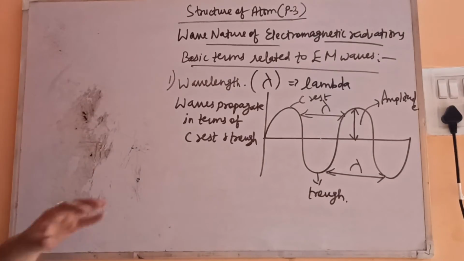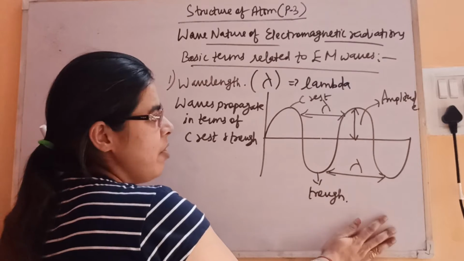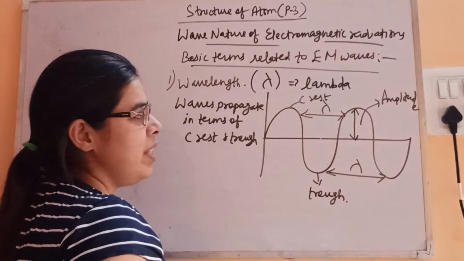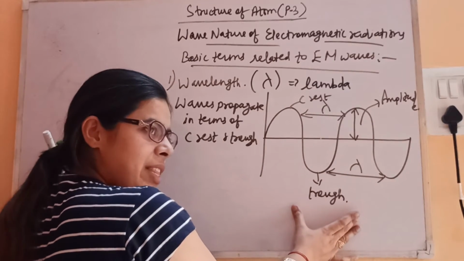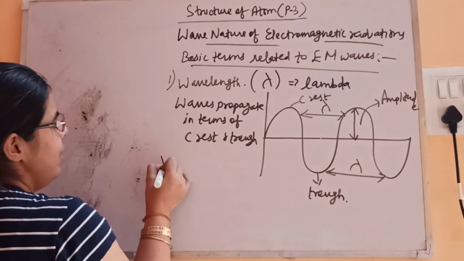Okay, so this is one wave, and these are the two waves I have represented here. The distance between two consecutive crests or two consecutive troughs, one after the other, is the wavelength. So can we say what is wavelength?